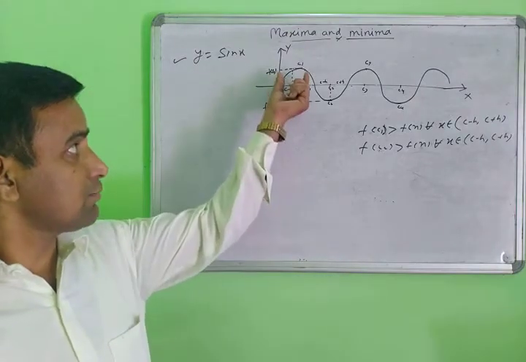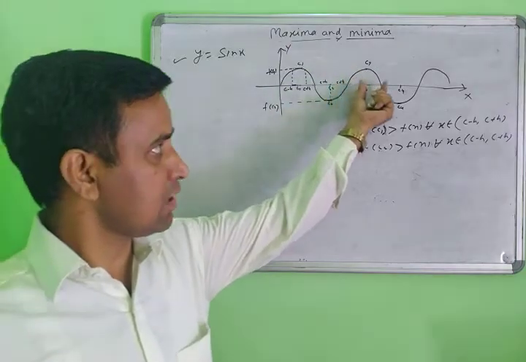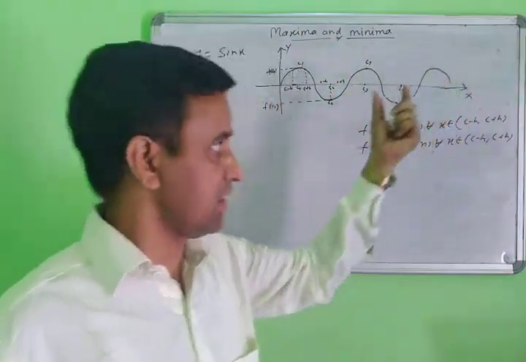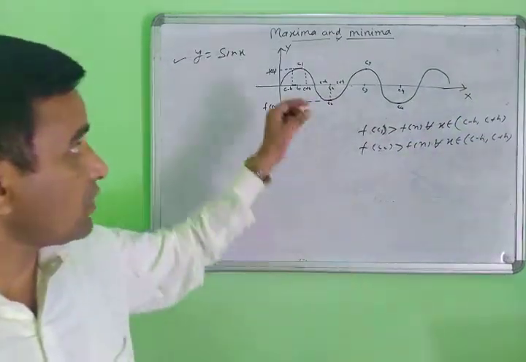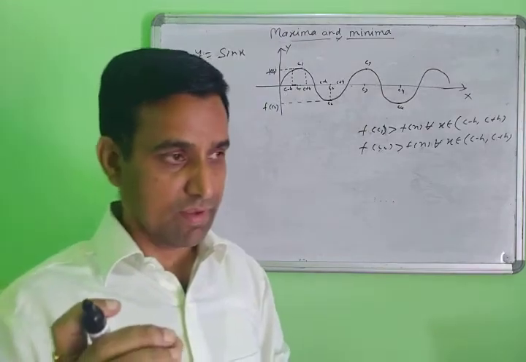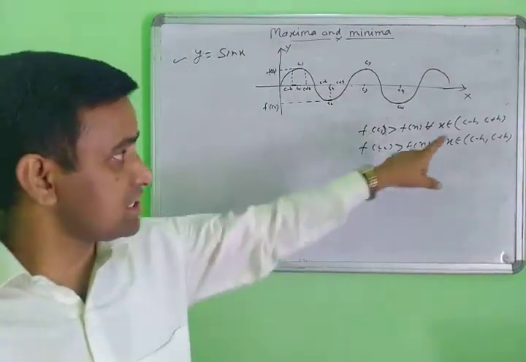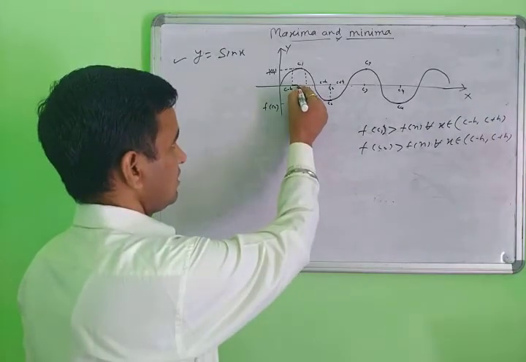Suppose we take this point as a maximum, also here a maximum, and more maxima. Similarly here minima, and more minima. Then you can find the local maxima. Local maxima means in a small interval, this interval is c minus h to c plus h, and this is the point c.